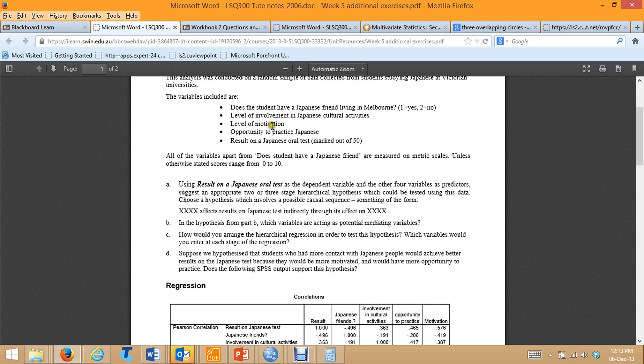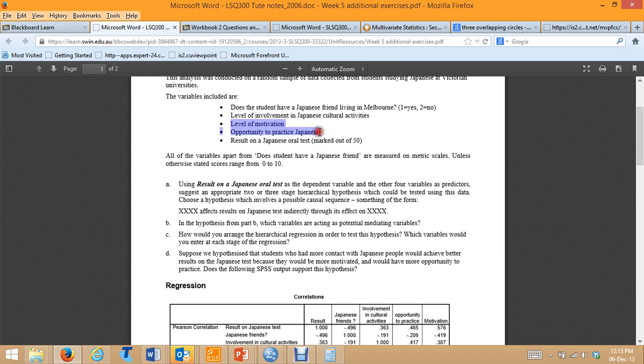So what we're saying is that the relationship between having a Japanese friend or not and degree of involvement in Japanese activities with results on a Japanese oral test is mediated by level of motivation and opportunity to practice Japanese.